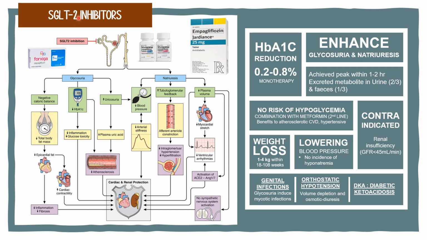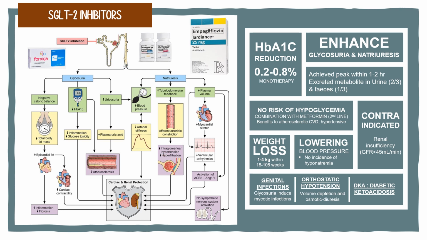As mentioned earlier, the inhibition of the SGLT2 transporter will cause glycosuria and natriuresis, which will be a useful option in obese and hypertensive patients because of their weight loss and anti-hypertensive benefits. As you will learn later in the BHC 615 cardiovascular system, a lower sodium level in the plasma will prevent sodium and water overload, hence reducing the blood pressure and myocardial stretch, as well as increasing the tubuloglomerular feedback, which can reduce the intraglomerular hypertension and reduce the hyperfiltration.